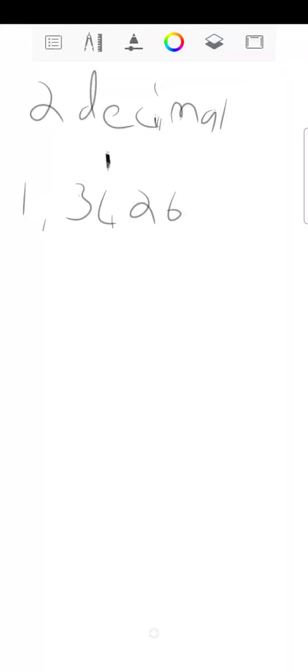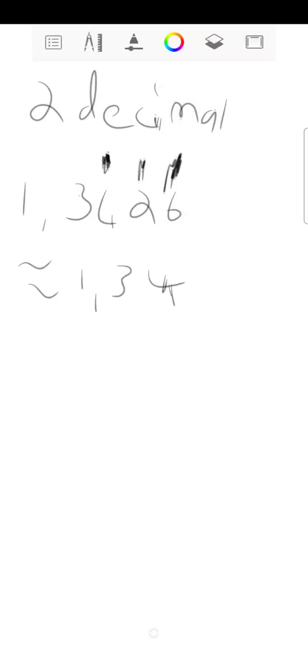So I look at the numbers afterwards. Right, so this 6 is greater than 5, so it'll change this 2 over here into a 3, and this 3 now is smaller than 5. So what's going to happen to this 4 over here? Nothing. So your answer is 1,34. Right? That is going to be your 2 decimal places.